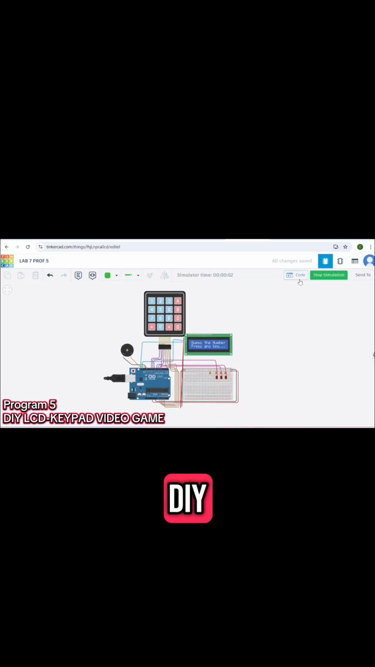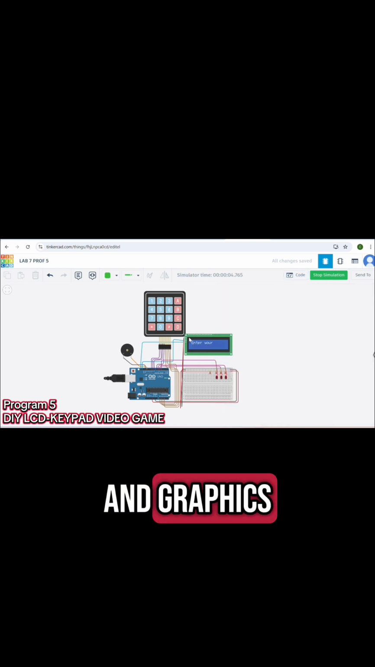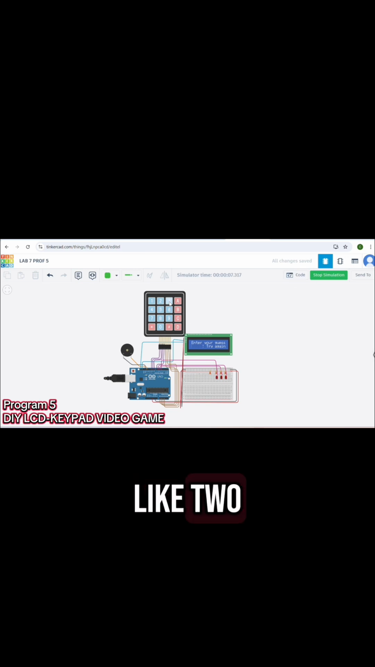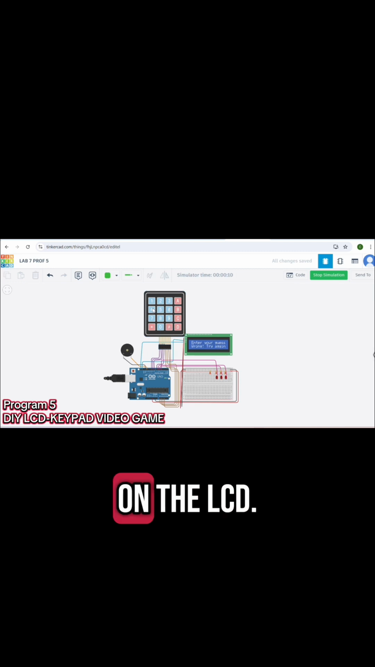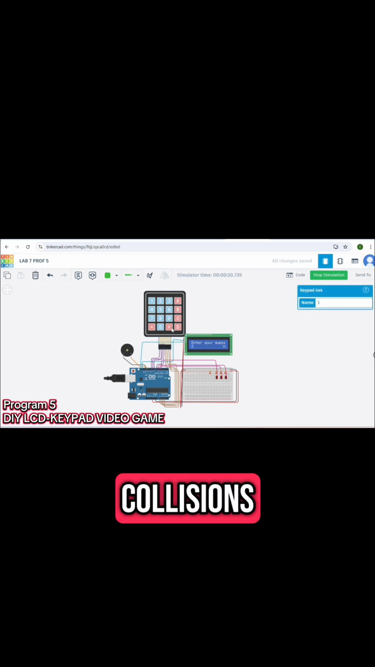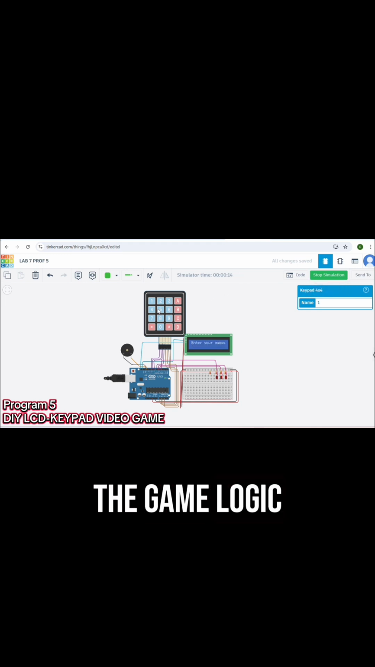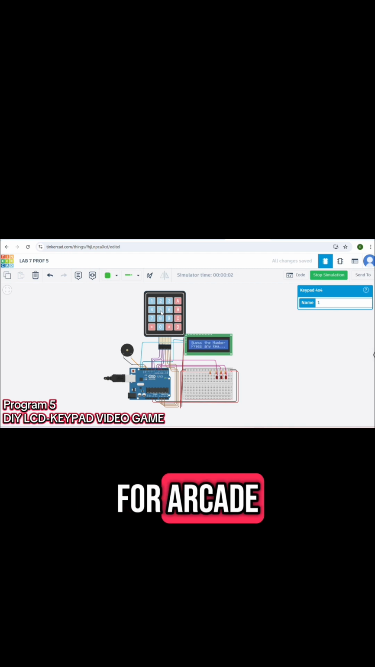Program 5, DIY LCD Keypad Video Game. The objective here is an interactive game with sound and graphics. Using the keypad for controls, like 2 is up and 8 is down, players navigate a character on the LCD. Collisions trigger sound via the piezo buzzer. The game logic tracks scores and lives. These leverage the LCD for sprites and sound effects, making them ideal for arcade-style projects.